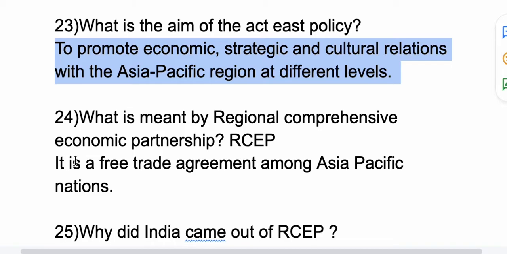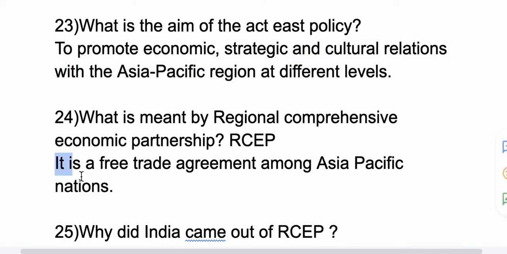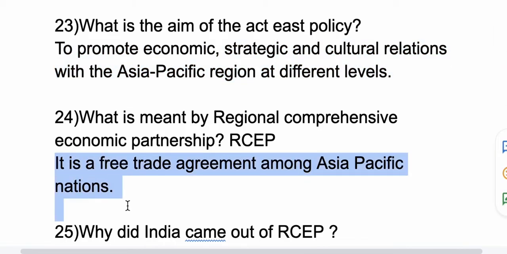Now 24th question, what is meant by the Regional Comprehensive Economic Partnership, RCEP? So it is a free trade agreement among the Asia-Pacific nations. So India is not part of this, remember.